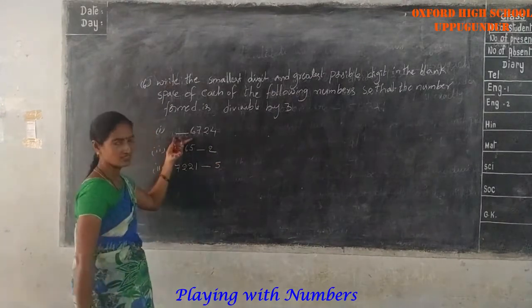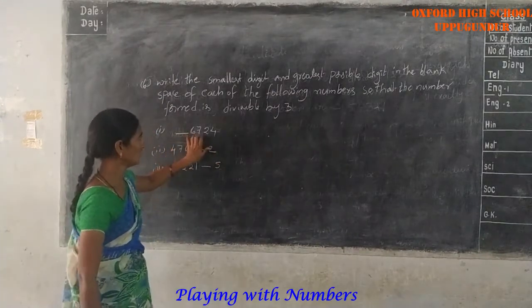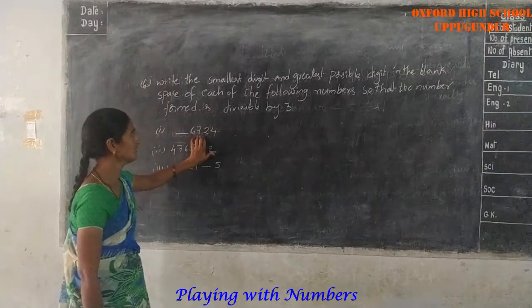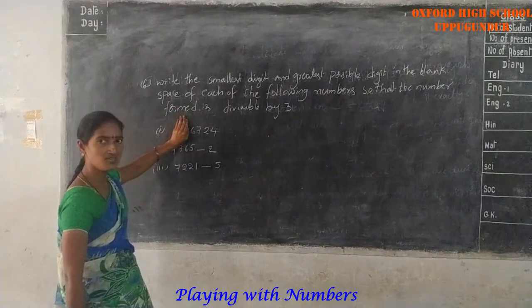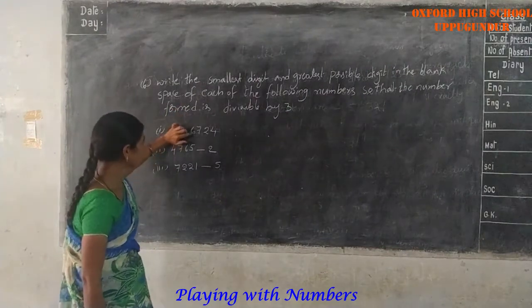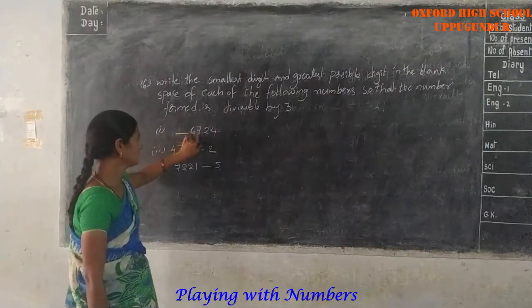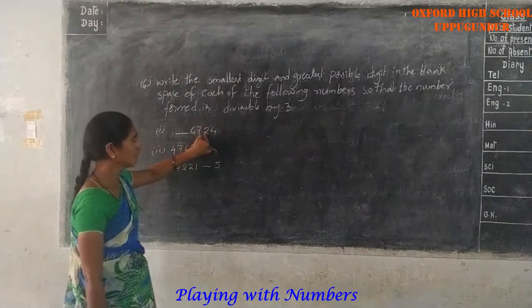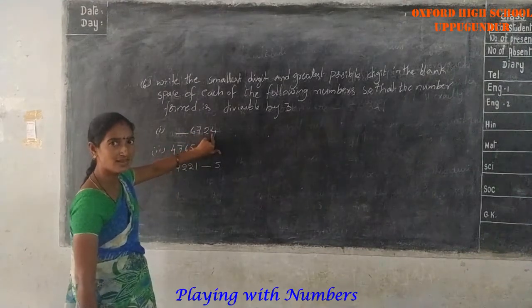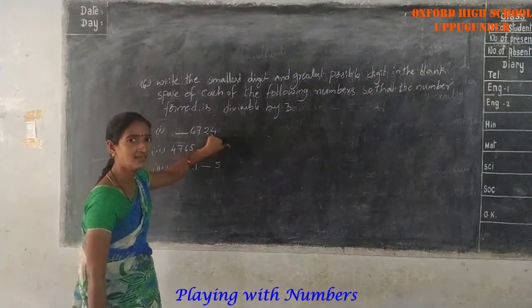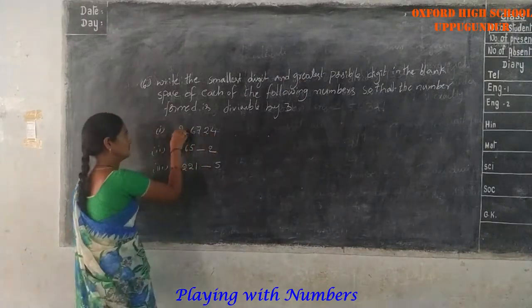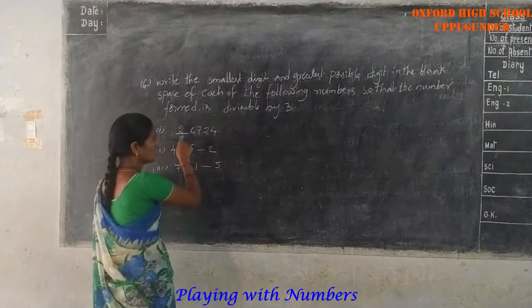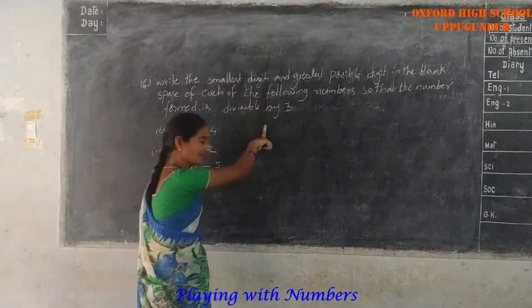Fill the blank in each given number so that the sum of the digits is divisible by 3. First, add 6 plus 7 is 13, 13 plus 2 is 15, 15 plus 4 is 19, and 19 plus 2 is 21. 21 is divisible by 3.